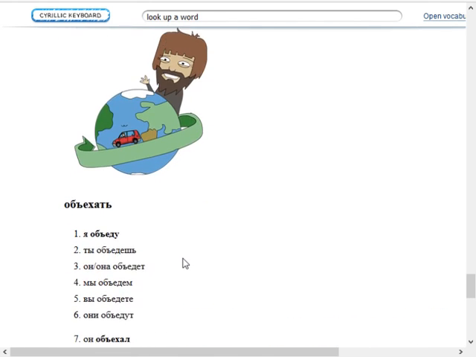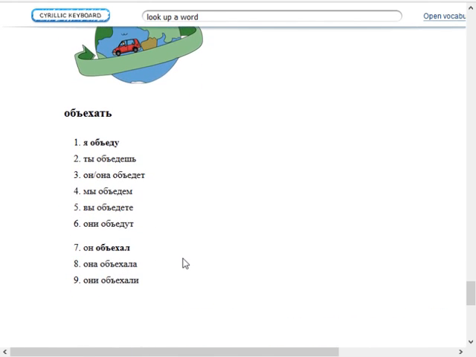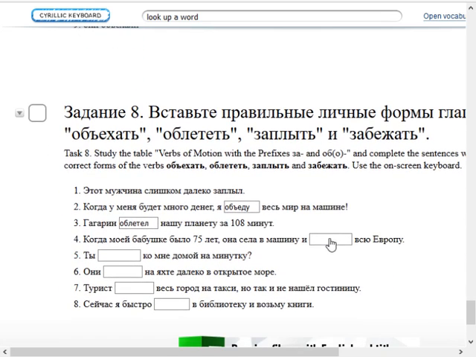Okay, I thought somehow in my mind I interpreted it as saying when she will be 75, but no, it's past tense actually. So, grandma, I hope, is feminine, female, a woman. So I'll go ahead and take the female past tense form. So, когда моей бабушке было 75 лет, она села в машину и объехала всю Европу. So when our grandmother was 75 years old, she sat in a car, got into a car, and drove around all of Europe.